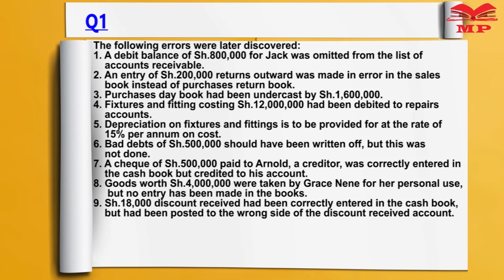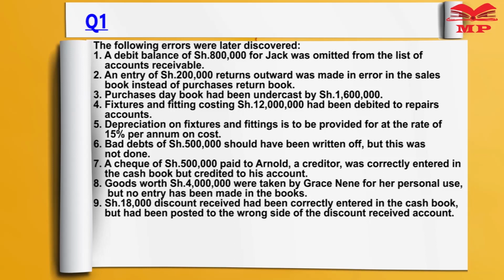9, 18,000 shillings discount received had been correctly entered in the cash book but had been posted to the wrong side of the discount received account. So these are the errors that were later discovered.